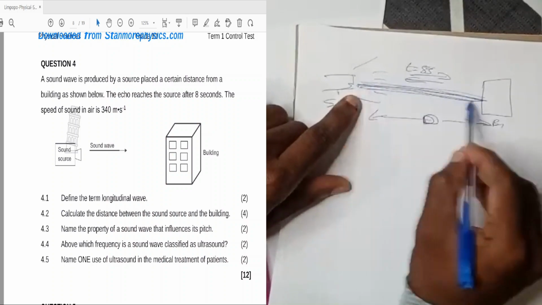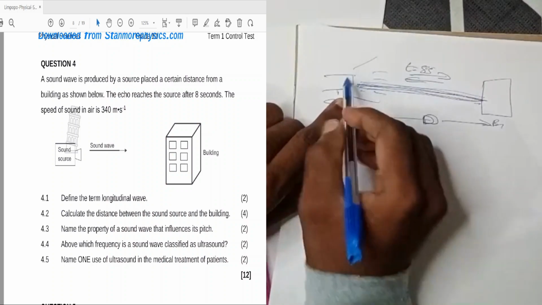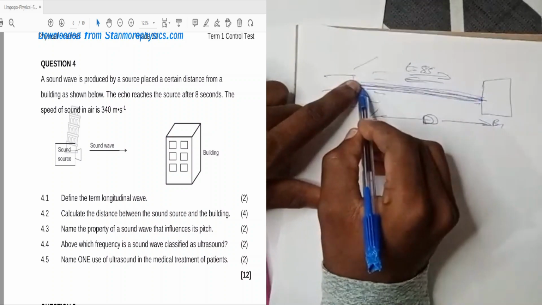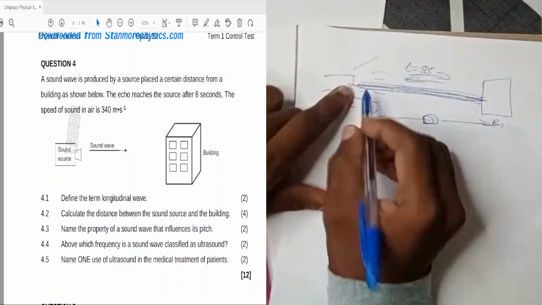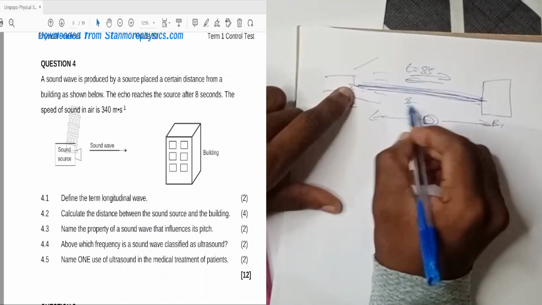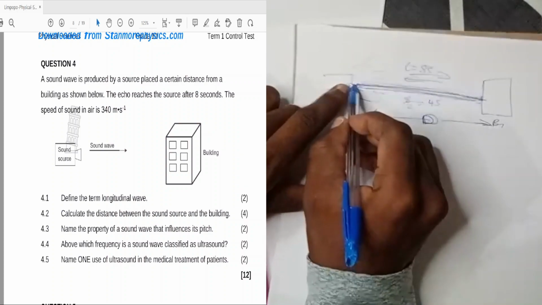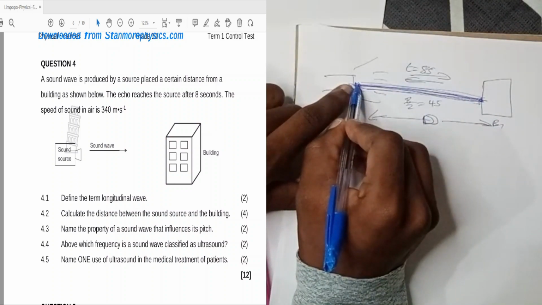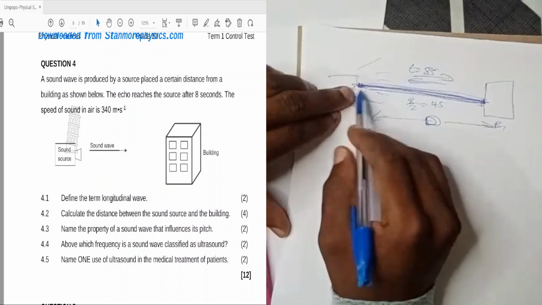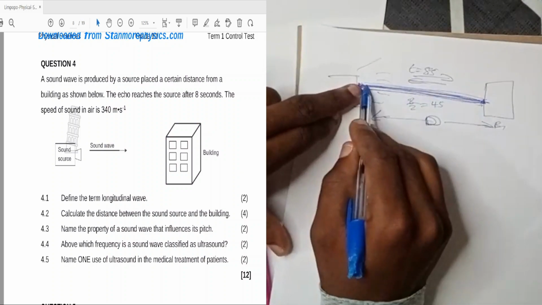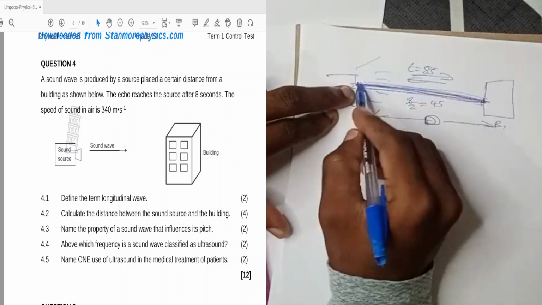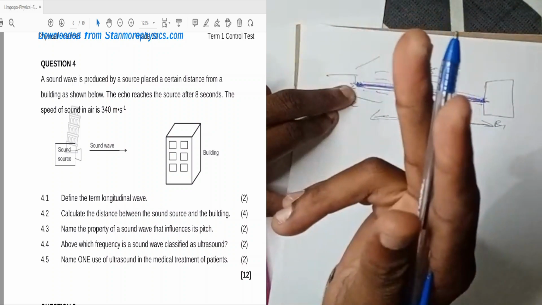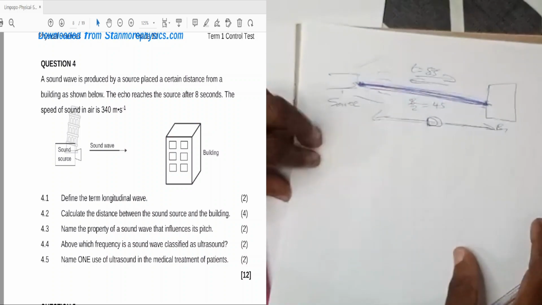So what is the time for going and what is the time for coming back? We know from here to here is the same time, and from here to here is the same time. So the time for going is 8 divided by 2, which is 4 seconds. 4 seconds for going and 4 seconds for coming back. You understand? Good. Because if you go and you come back, the distance is twice, because you went there, you covered the distance, you come back, you covered twice the distance. I just wanted you to understand that.